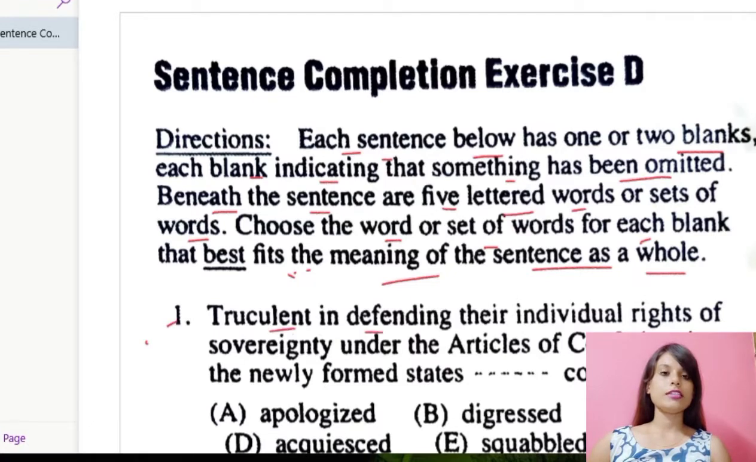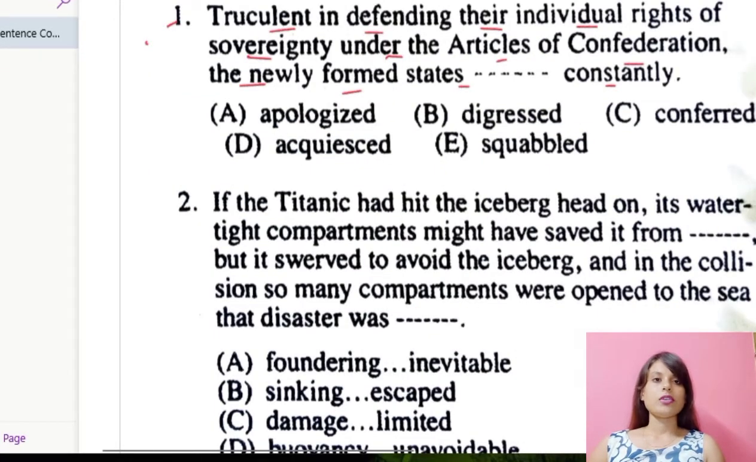Truculent in defending their individual rights of sovereignty under the Articles of Confederation, the newly formed states dash constantly. Okay, so they are talking about truculent in defending their individual rights. Now you all know the meaning of individual rights, like personal rights and all, of sovereignty. Now sovereignty means supreme power or authority, you can say, or supremacy. So supreme power I'm writing.